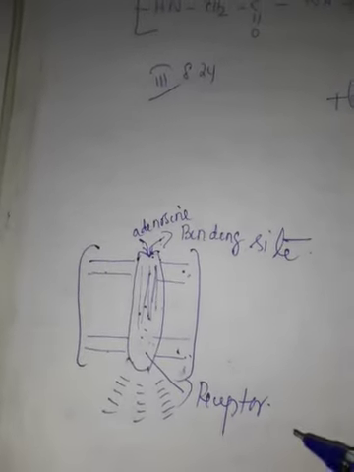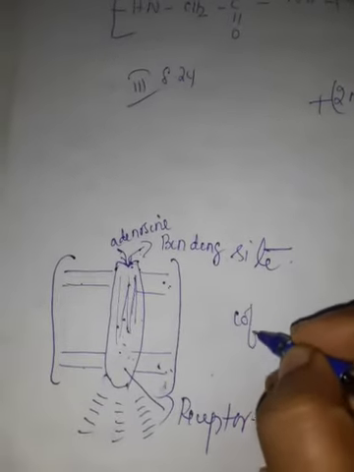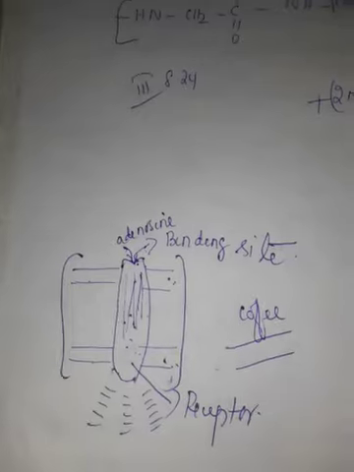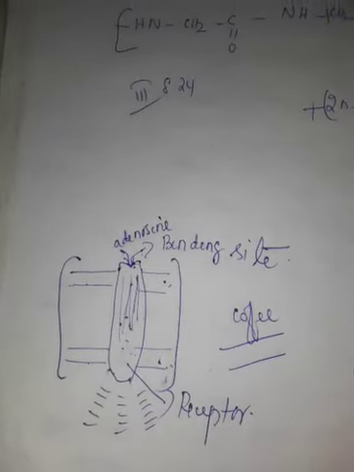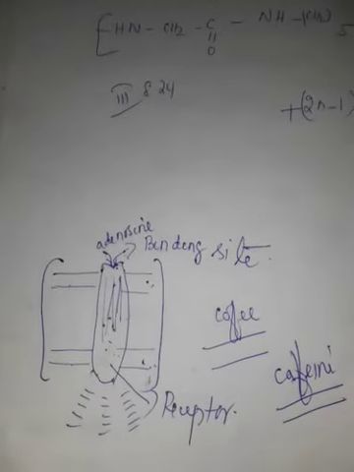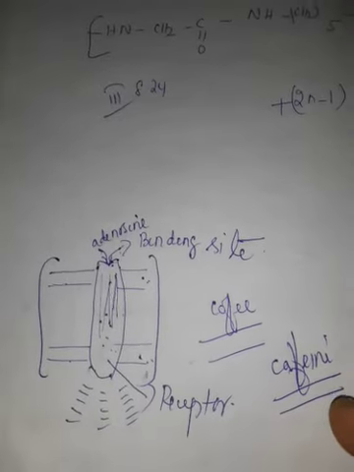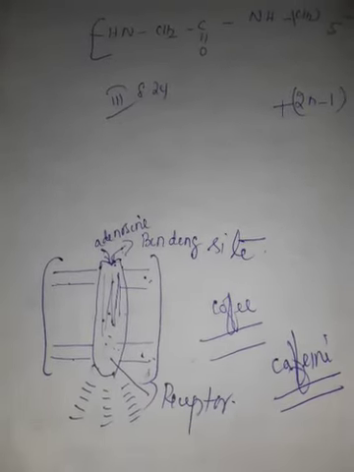Now, if you are taking coffee, coffee contains a substance called caffeine. What is the action of the caffeine? That is an antagonist drug. What is the function of the caffeine?